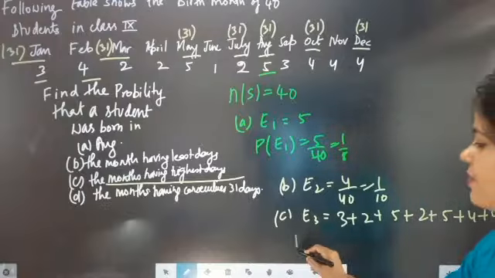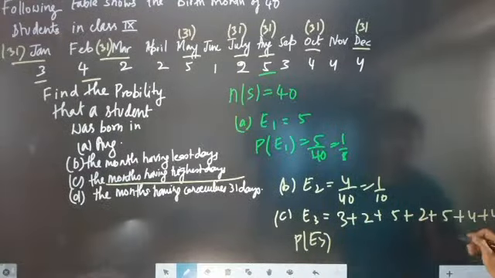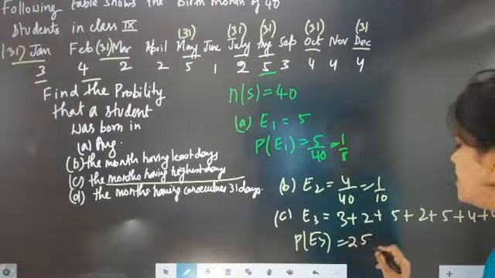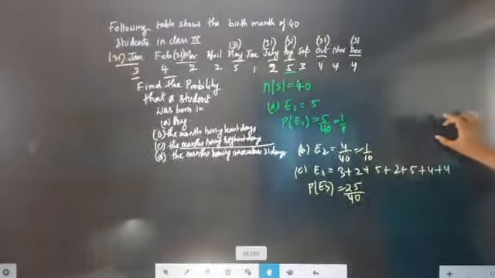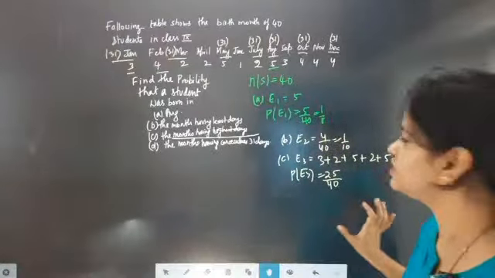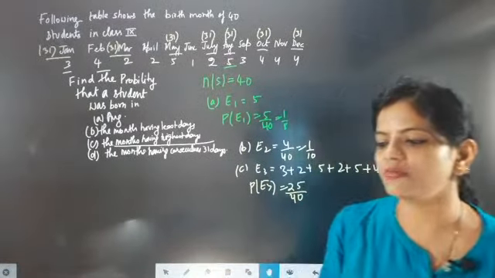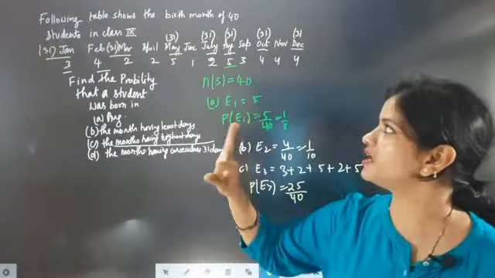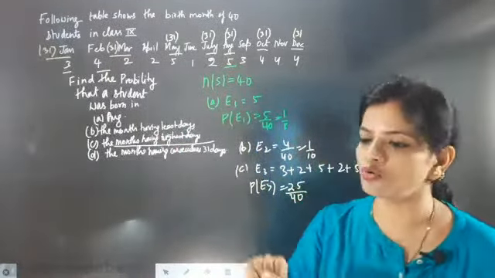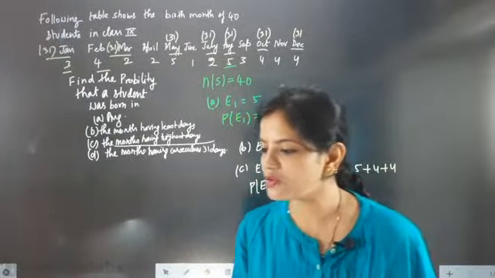So the total number of children is 3, 5, 7, 12, 17, 21, 25. So the probability of getting the event is 25 by 40. The months with maximum days are January, March, May, July, August, October and December. Absolutely correct, beta.